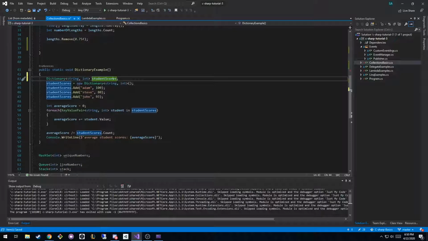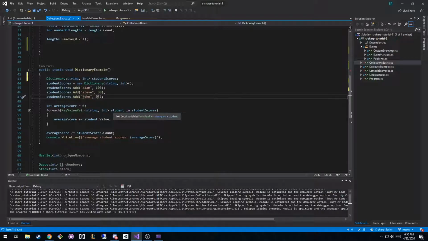In this case, the example that I'm going to use is a dictionary of string as the key and integer as the value. We're going to call our dictionary student scores. So we're going to map from a student's name to his score. So we'll say his score is like 100% in the class or whatever. We can say Adam has 100%, Steve has 80%, and John has 93%.